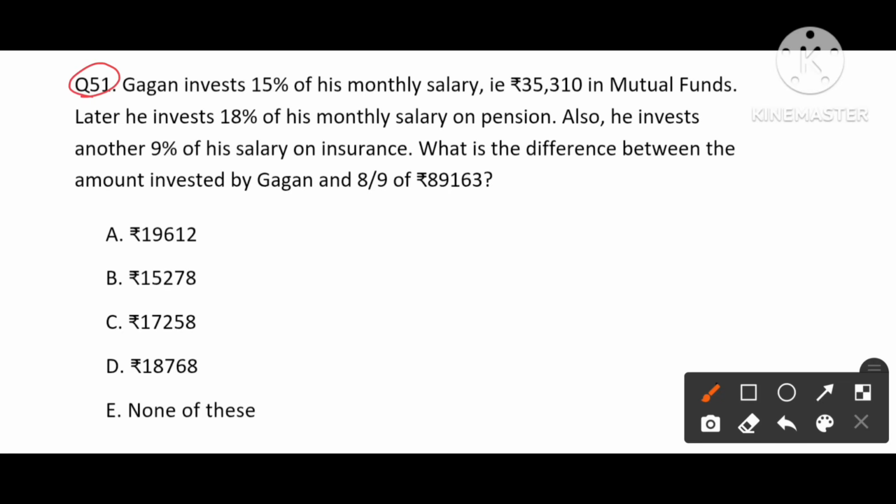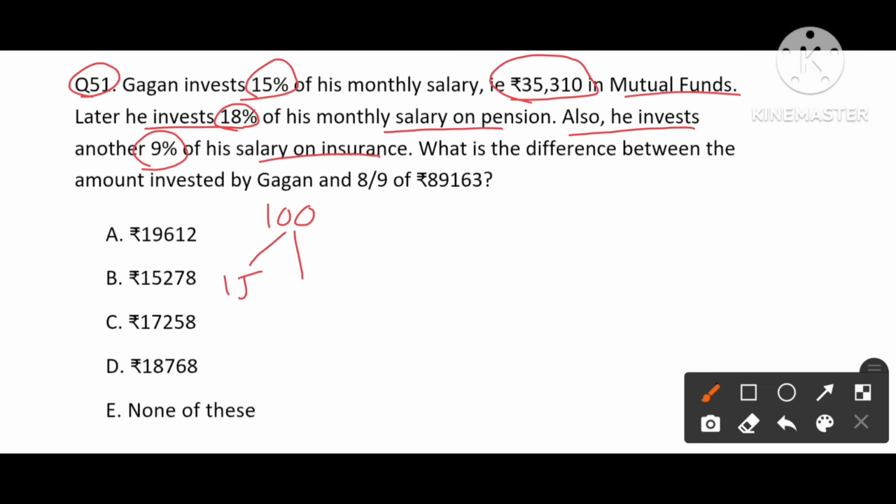Now we are going to see question number 51. Gagan invested 15% of his monthly salary, that is 35310, in mutual funds. Later he invested 18% of his monthly salary on pension. Also he invests 9% of his salary on insurance. So let's assume 100%. Out of 100, 15 is given for mutual funds, 18 for pension, and 9 for insurance. Now the question asked is the difference between the amounts invested. The amount invested is 15 plus 18 plus 9, which will be 42%.